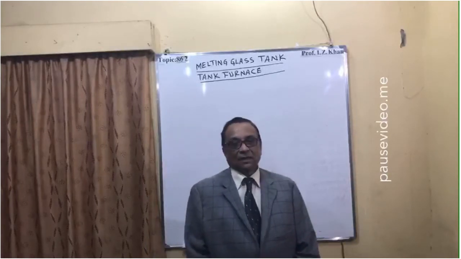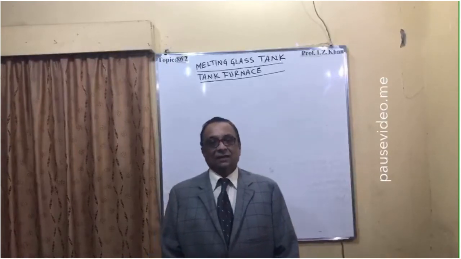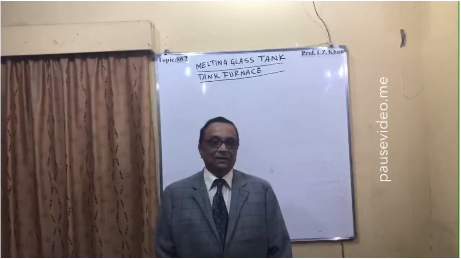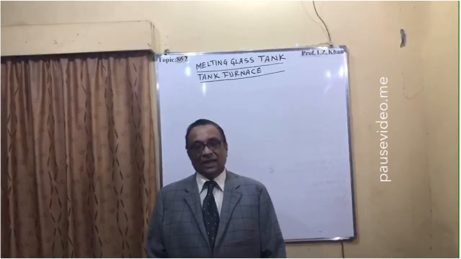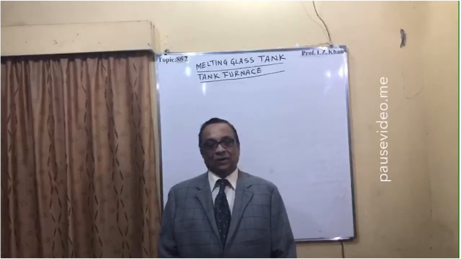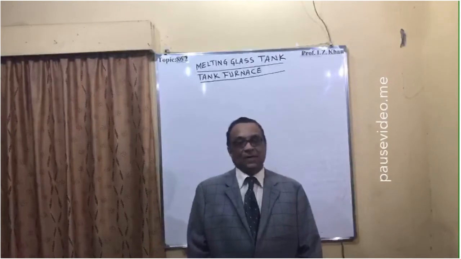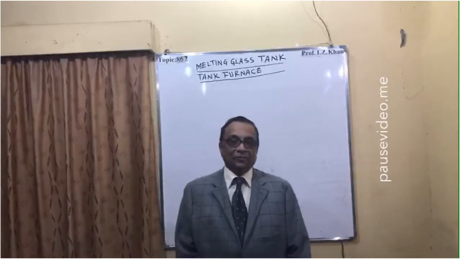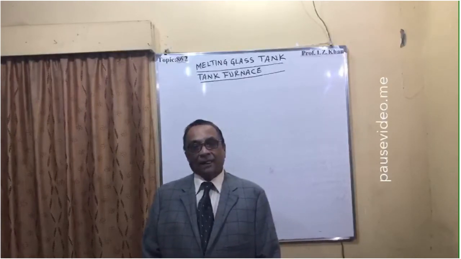As we know, glass is not a definite formula, it is a mixture, and there is silicate, that is sodium silicate. When silica and soda ash are heated, sodium silicate is formed, and that sodium silicate is known as water glass because it is soluble in water. To make it insoluble, it is treated with calcium carbonate, which combines with silica to give calcium silicate, and this calcium silicate is water insoluble.